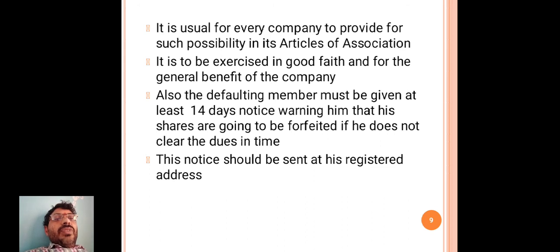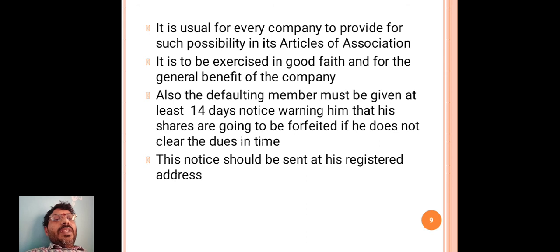It is usual for every company to provide for such a possibility in its articles of association. It is to be exercised in good faith and for the general benefit of the company.